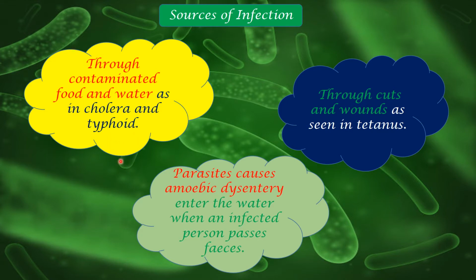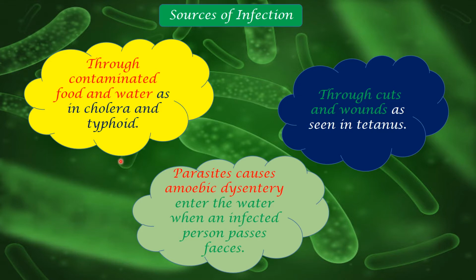These are caused by particular bacteria. I will discuss what the microorganisms are, not to worry. Right now we are just learning about the sources of infection. So through contaminated food and water, what are the two main diseases? Yes, cholera and typhoid. Keep this in your mind.